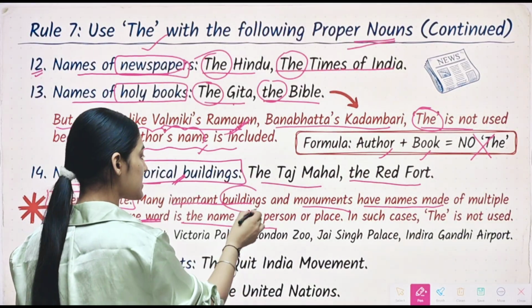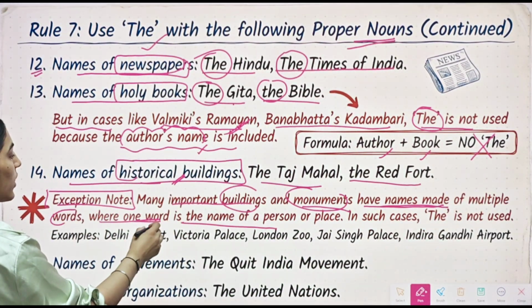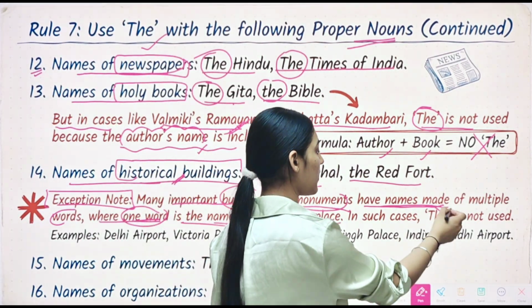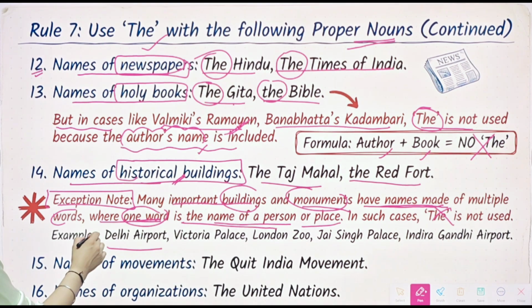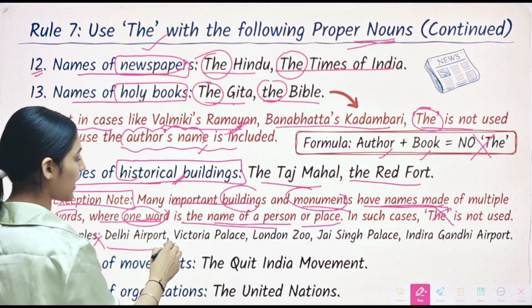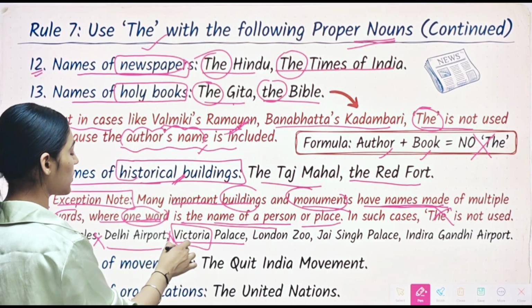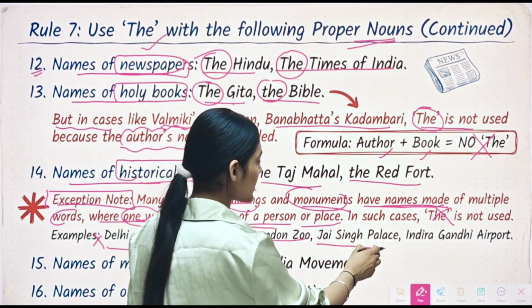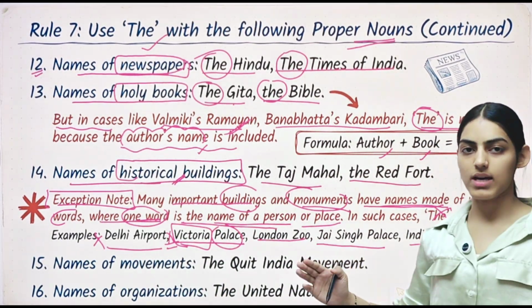Many important buildings and monuments have names made of multiple words where one word is the name of the person or place. In such cases, the will not be used. For example, Delhi Airport. Along with that, we will not use article the. Then we have Victoria Palace. So Victoria is the name you can see over here. Along with that, we have monument. Then we have London Zoo, Jai Singh Palace, Indira Gandhi Airport. So along with these words, we will not use article the.